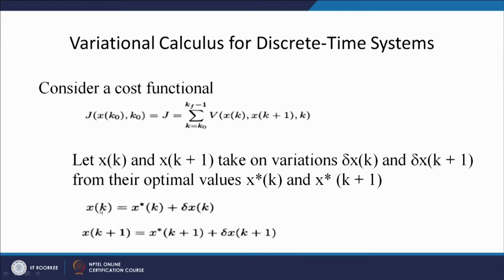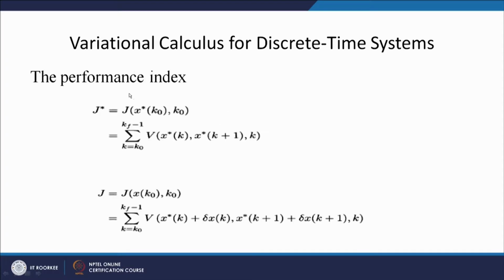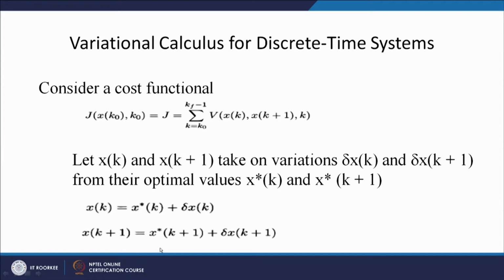So, with this x(k) I will have the optimal value of J as J star, given as V of x star of k, x star of k+1, k, and at the variation point V of x star of k plus delta x(k), x star of k+1 plus delta x(k+1), k.